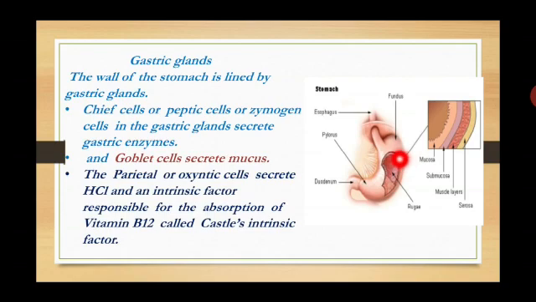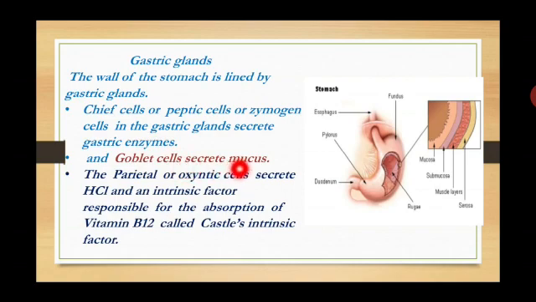So the wall of the stomach is lined by gastric glands. So in the walls-la secreting glands, gastric glands irukku. Secreting glands irundha secretion nadakum. So the gastric glands secrete gastric enzymes. So what are the cells? Chief cells, the first cell, also called peptic cells or zymogen cells in the gastric gland, secreting what ma? Gastric enzymes.